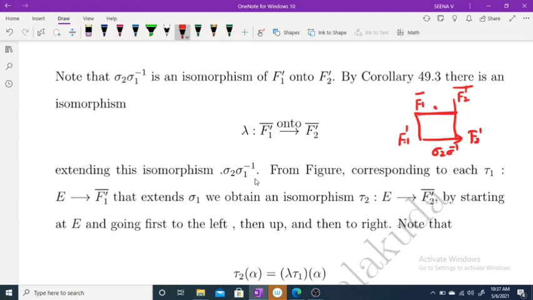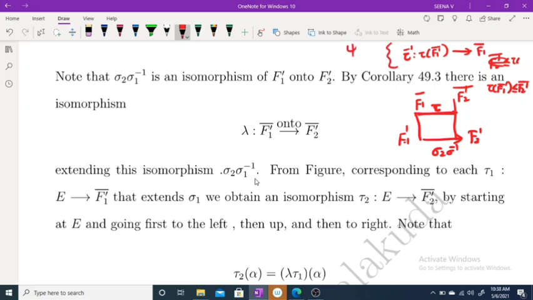Using the same procedure, suppose I denote this as some tau. So tau inverse is a map from tau of F1 dash closure to F1 dash closure, and F2 dash closure is an algebraic extension of tau of F1 dash closure, which is a subfield of F2 dash closure.